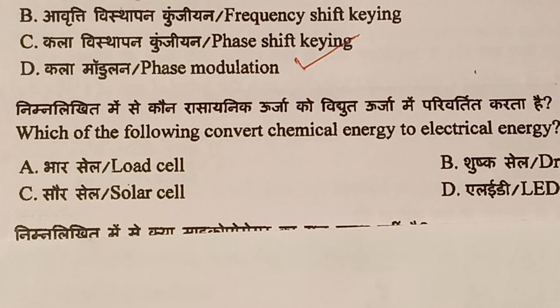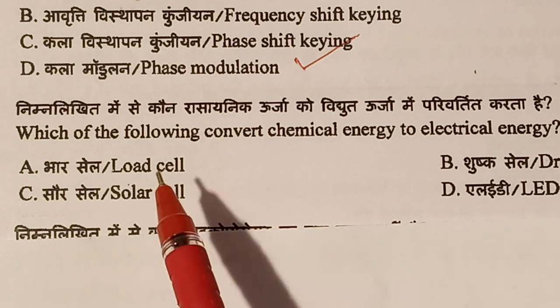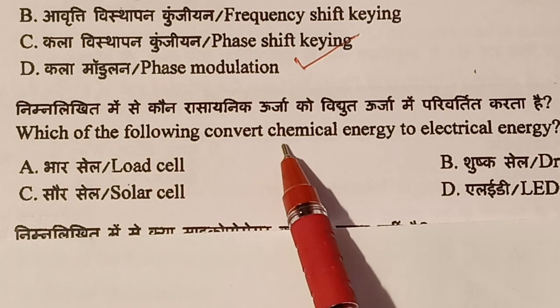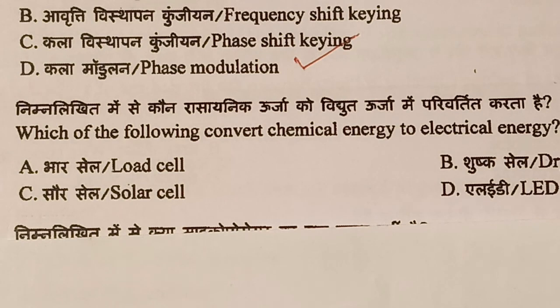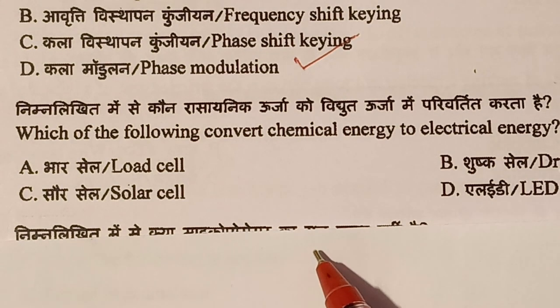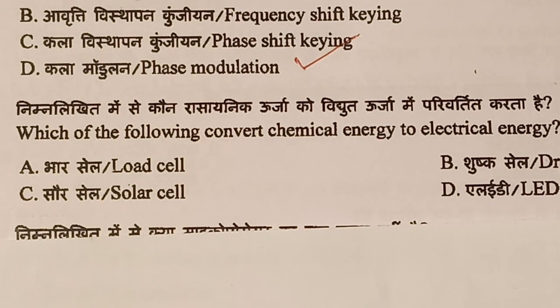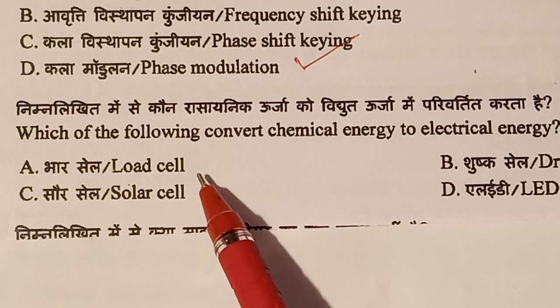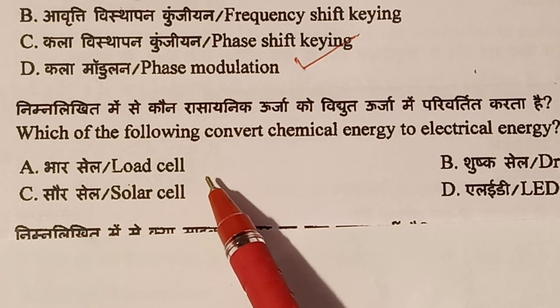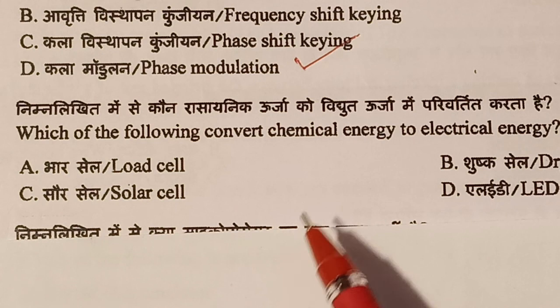Question number 64. Which of the following converts chemical energy into electrical energy? This question is so easy. We all know that a dry cell converts chemical energy into electrical energy. Option A, load cell, is used in a weighing machine.